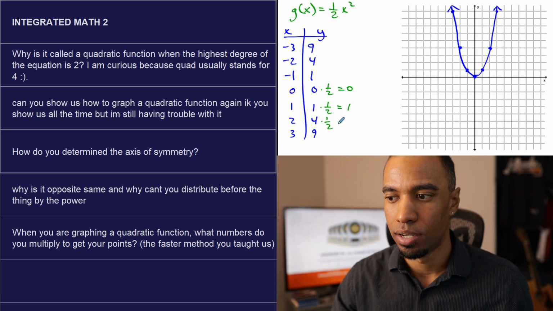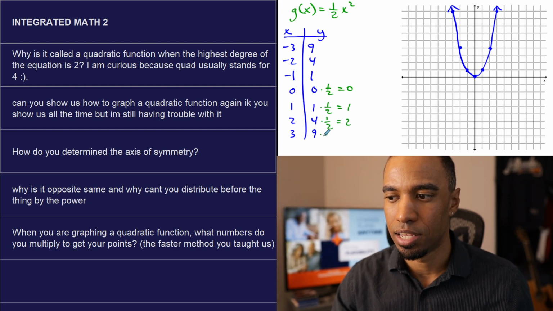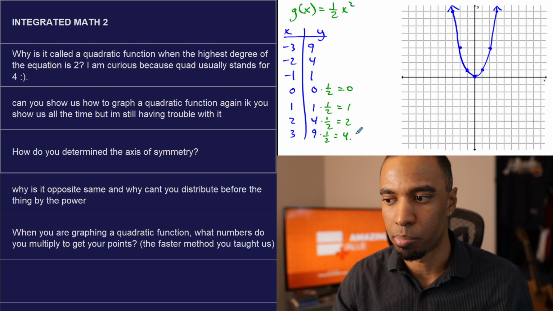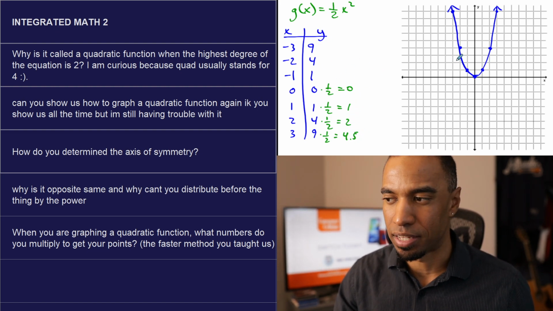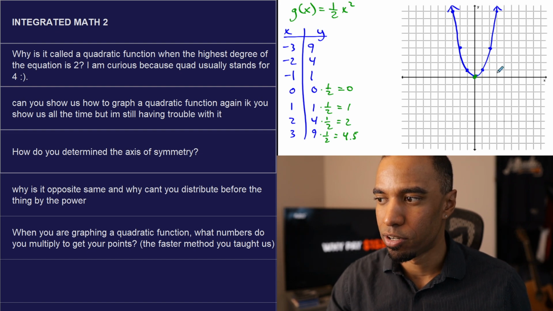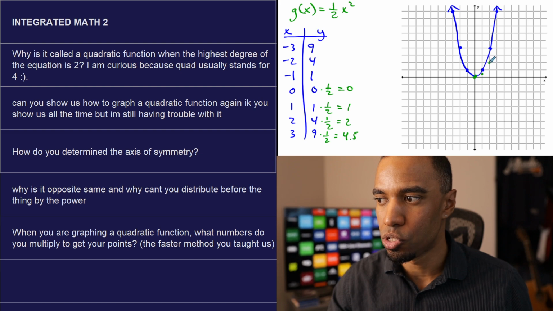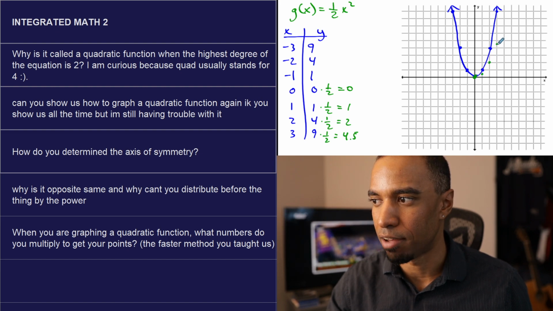Half of 4 is 2. Half of 9 is 9 halves. It's 4.5. I'll put 4.5. Okay. And same thing on the other side, right? We'll just reflect after if you want to. Still at the origin, vertex 0, 0, or up 1/2, over 2, up 2, over 3, up 4.5, like so.